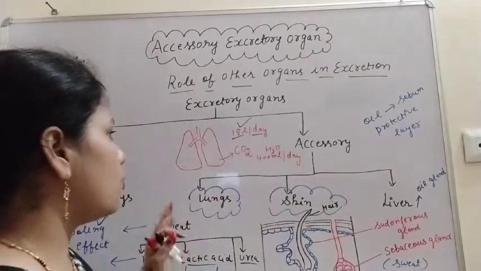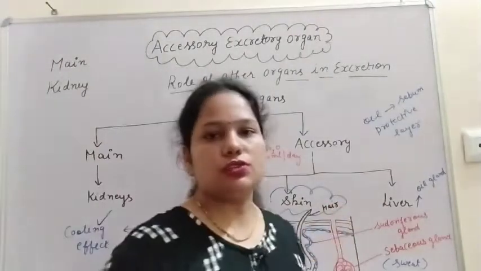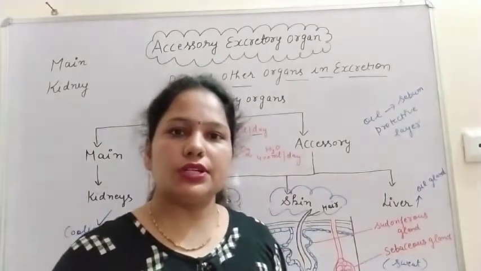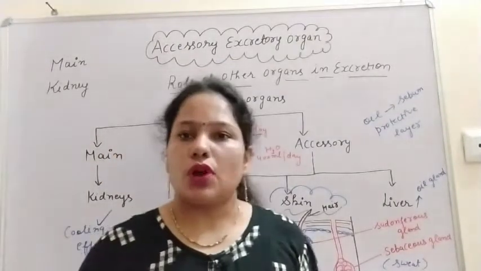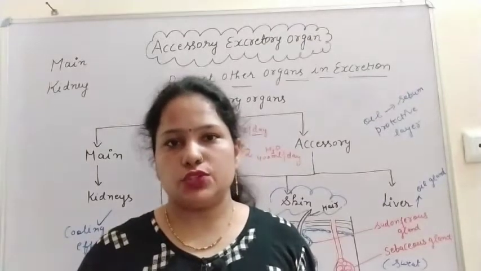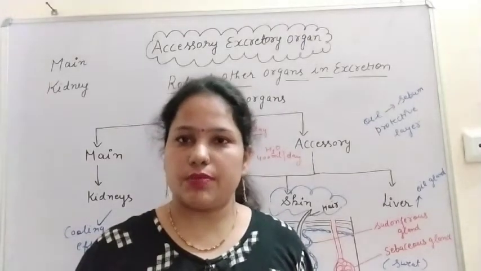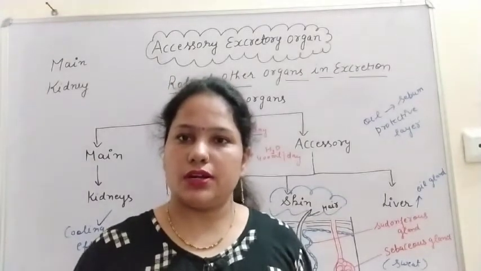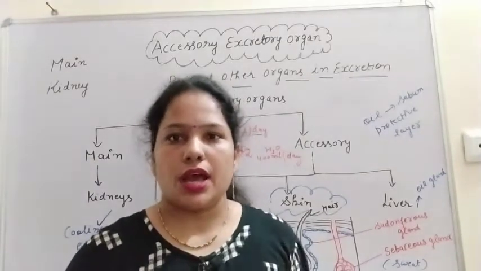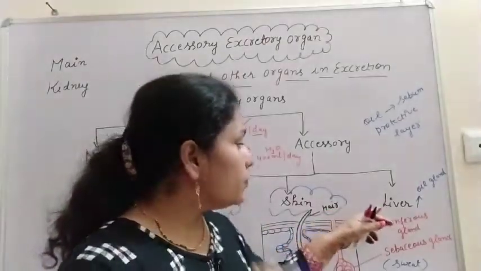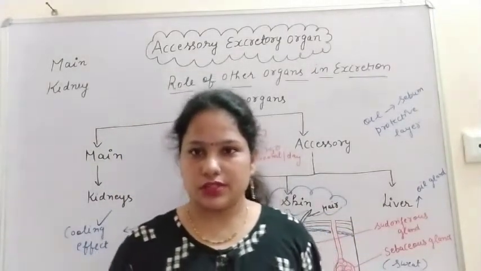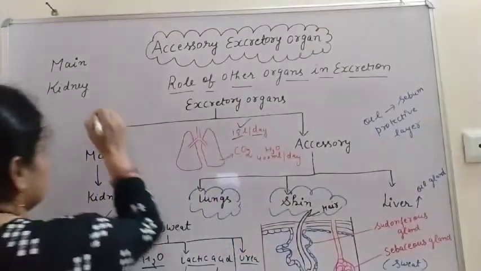After that, the role of the liver. The liver is the largest gland, and it secretes the juice known as bile juice, in which bile salts and bile pigments are present. These pigments give color to our fecal matter, and the liver also helps in detoxification.